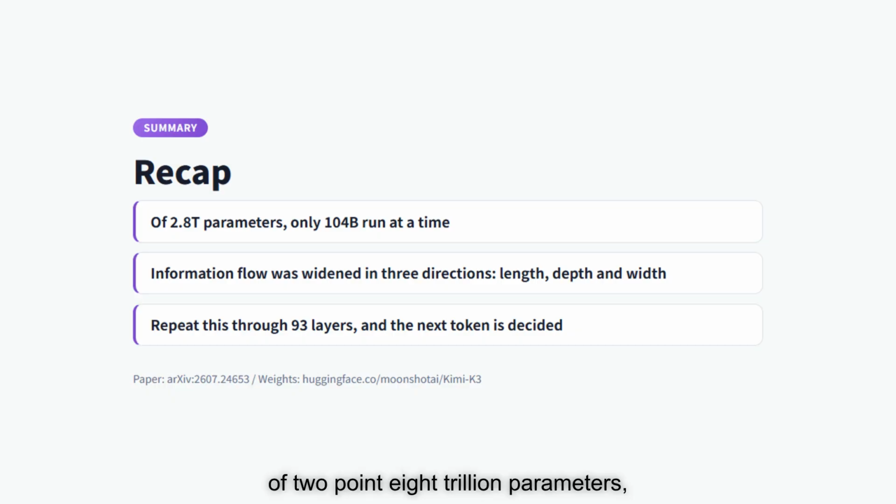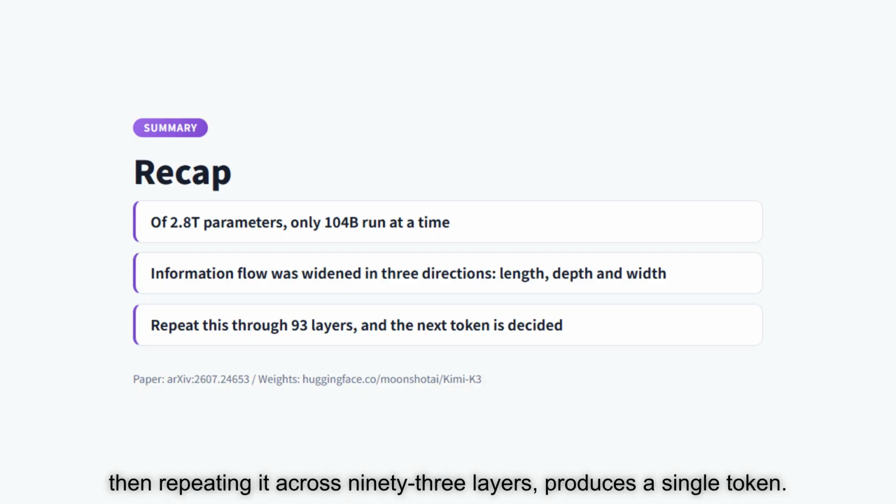To recap, of 2.8 trillion parameters, only 104 billion run at a time. Widening the flow in 3 directions, then repeating it across 93 layers, produces a single token.